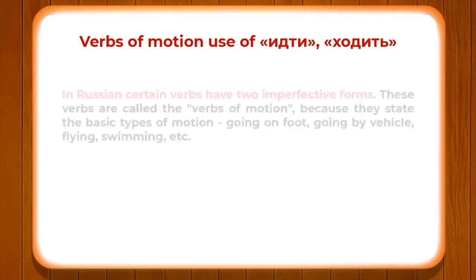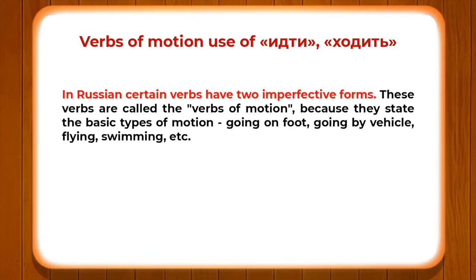As you know, in Russian there are certain verbs which have two imperfective forms. These verbs are called the verbs of motion or глаголы движения because they state the basic type of motion, such as going on foot, going by vehicle or transport, flying, swimming, etc.